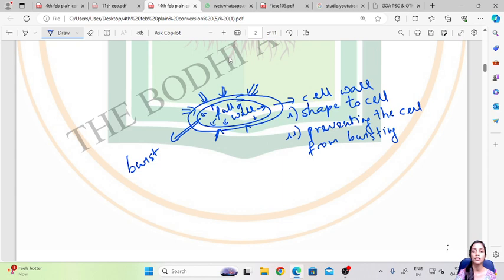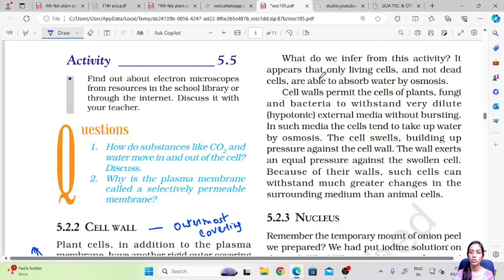In this case, the cell will not burst. That's how it prevents bursting. Because of their walls, such cells can withstand greater changes in the surrounding medium than animal cells. So plant cells can survive in dilute or concentrated solutions because they have the protection of the cell wall.